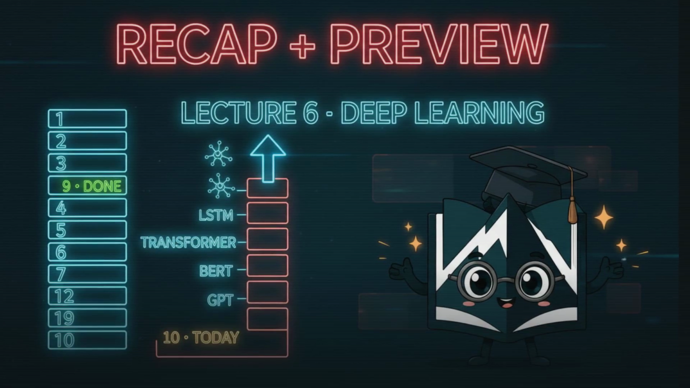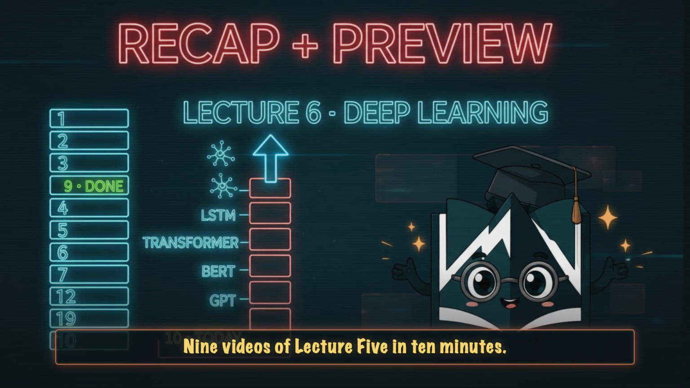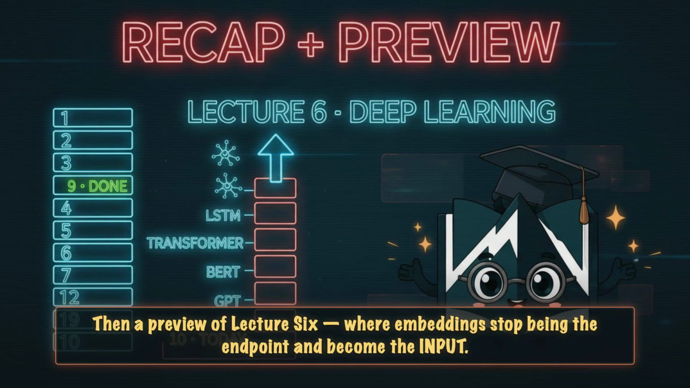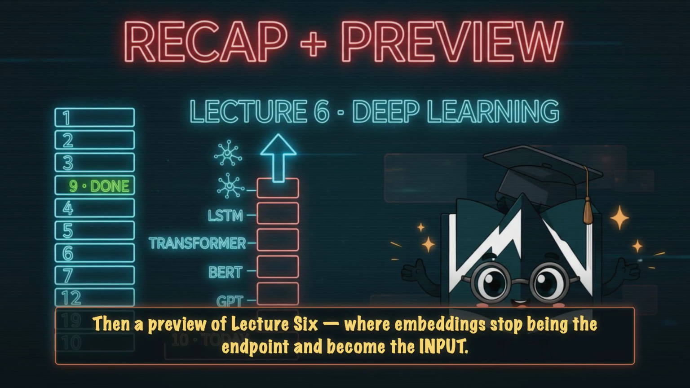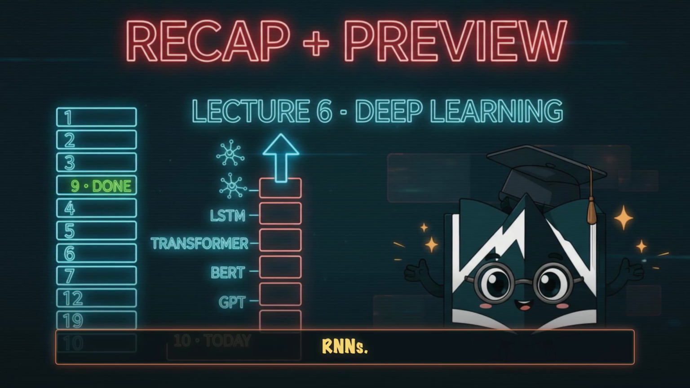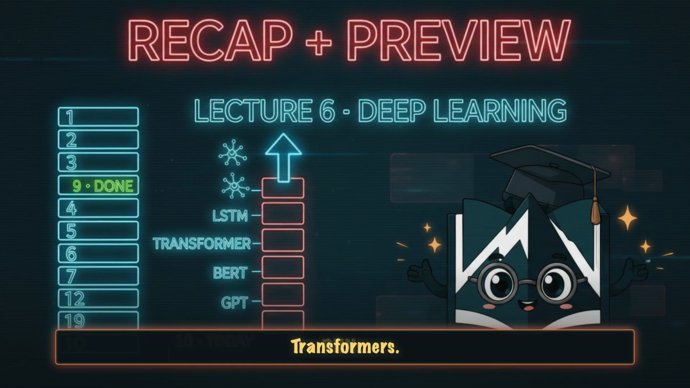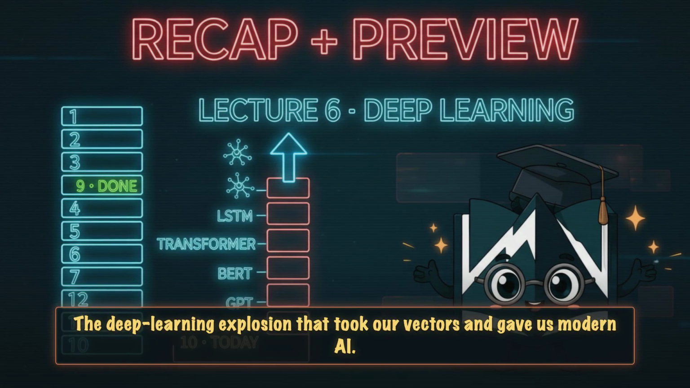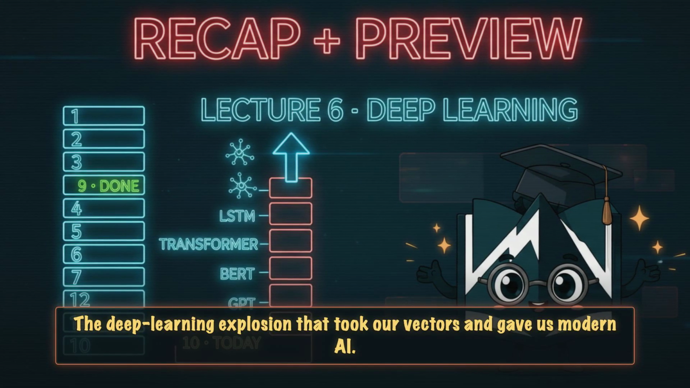This is the recap. Fast, pointed, 9 videos of Lecture 5 in 10 minutes. Then a preview of Lecture 6, where embeddings stop being the endpoint and become the input: RNNs, LSTMs, transformers, BERT, GPT, the deep learning explosion that took our vectors and gave us modern AI.